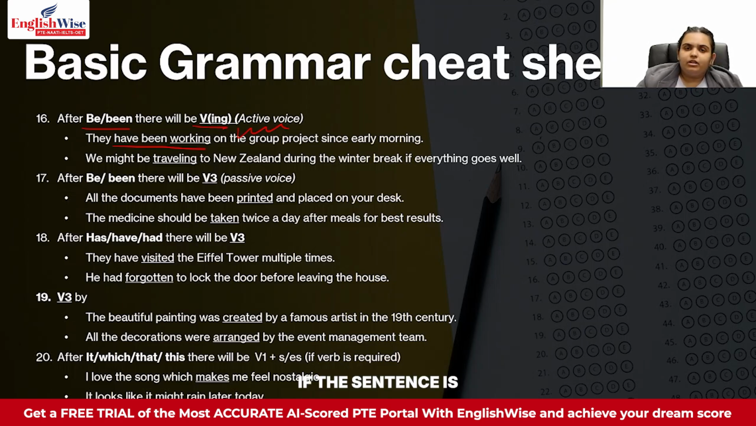If the sentence is to be written with be, it will be like: we might be traveling to New Zealand during the winter break if everything goes well. So we might be traveling. Okay. Over here you see after been or be, based on active voice, you will have V-ING after that. Same thing, after be or been, there will be V3 if the sentence is in passive voice. After be or been, it will be V3 if the sentence is in passive voice.